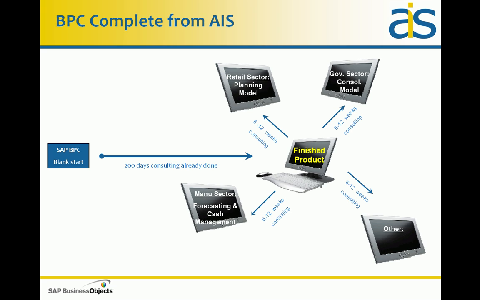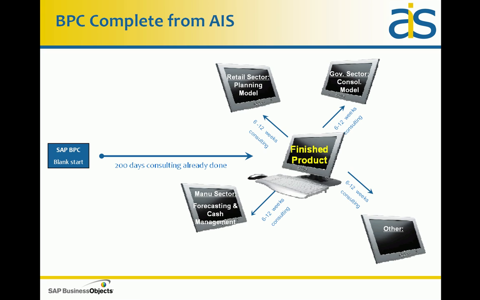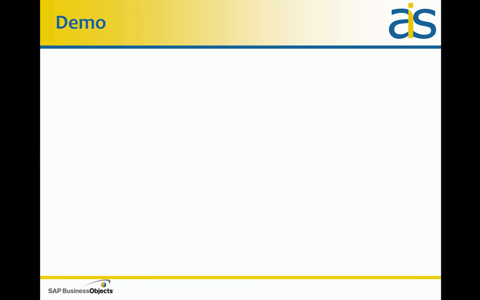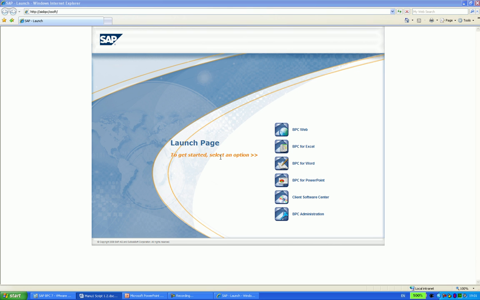So very briefly, BPC Complete is a pre-packaged solution built by AIS that we use as a starting point and accelerator for our BPC projects. The benefits of using BPC Complete are that we reduce the risk of rolling out a new solution by ensuring a high-quality system build, and also the consultancy fees and delivery timescales are reduced. So moving on swiftly, let's begin the demonstration.